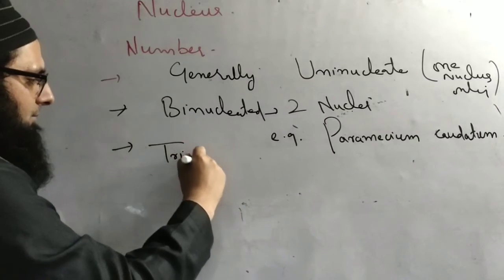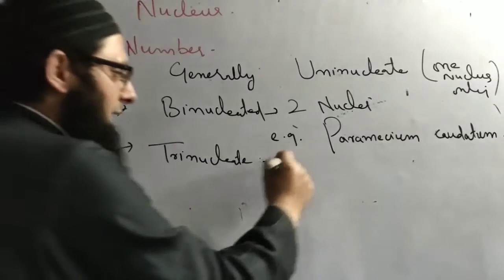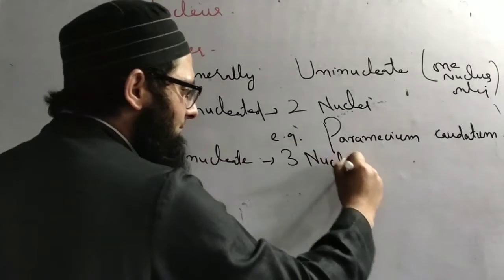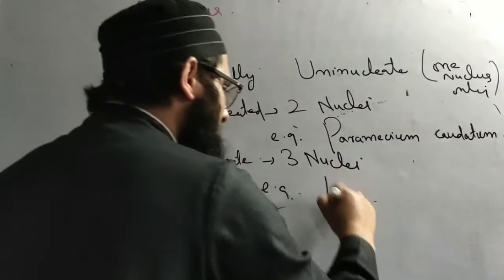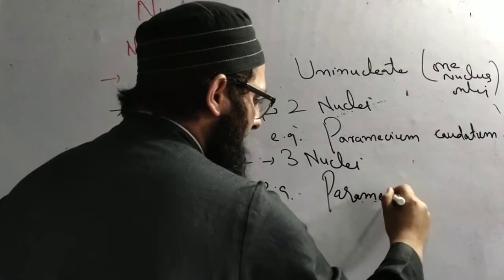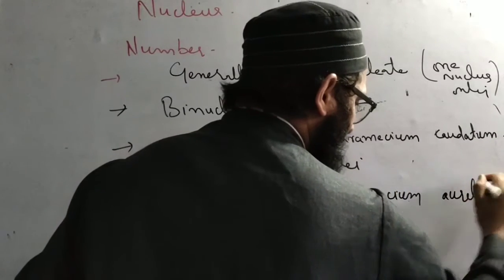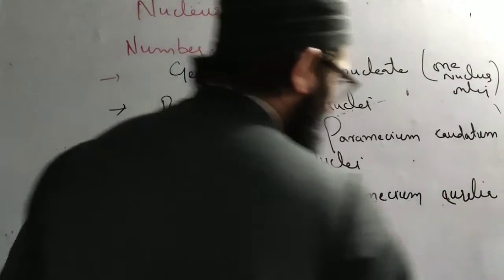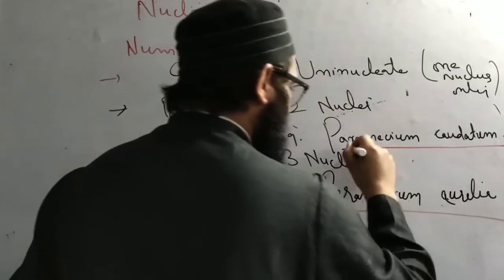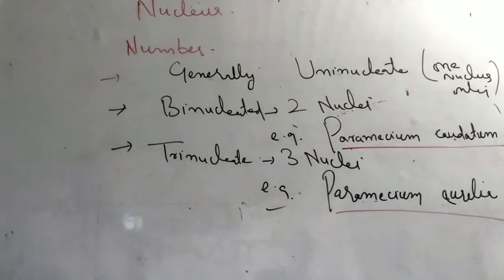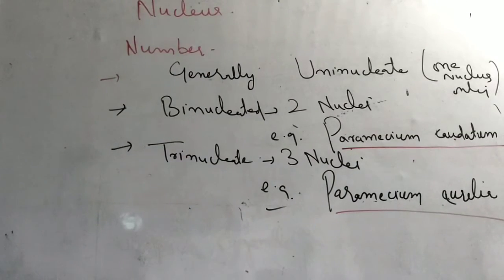Trinucleate condition is also present, and this is important from the entrance point of view. We have trinucleate where there are three nuclei in one cell. The example is again Paramecium, but the species is different: Paramecium aurelia. Let me underline these two points. In Paramecium caudatum we have two nuclei per cell, and in Paramecium aurelia we have three nuclei per cell.